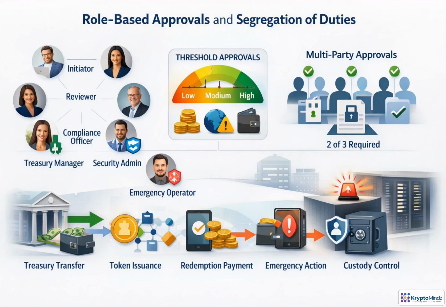Sensitive wallet operations should not depend on one person's judgment or credentials. Assign clear roles. One person initiates, another reviews, another approves, and specialists handle compliance, treasury, security, or emergency actions. Approval rules should vary by risk, including transaction size, asset type, destination, wallet, and function. For high-risk activity, use maker-checker or multi-party approval. Just as important, restrict admin powers, log privileged actions, require justification, and review access regularly.